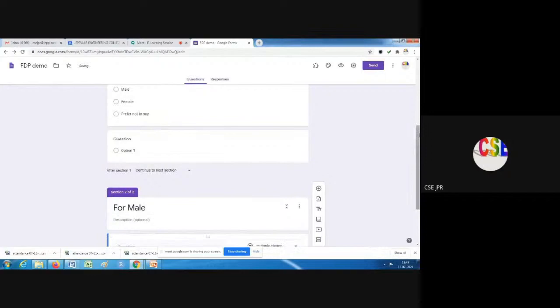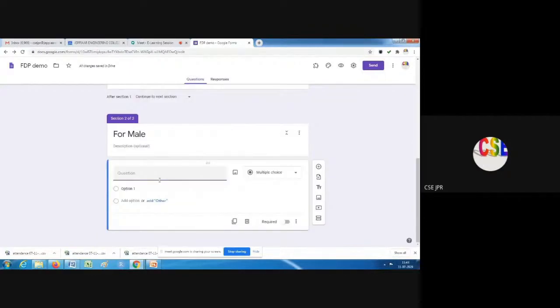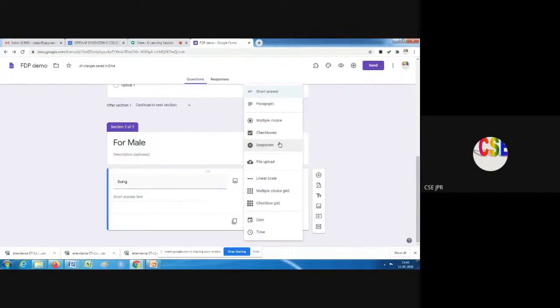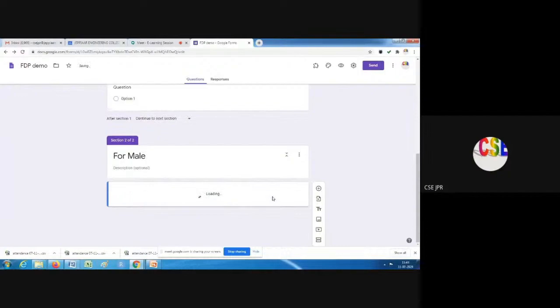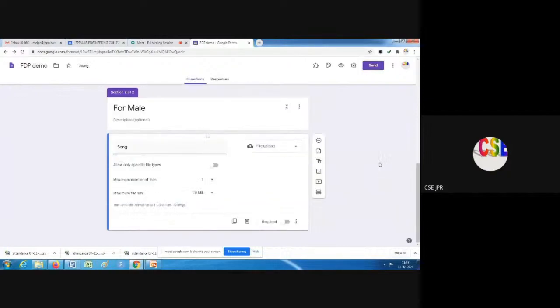Suppose I want to get information for some songs, so I'm going to get a file upload option. For male we are conducting a game, for singing a song. They have to upload songs. Now it's asking what type of file has to be uploaded.